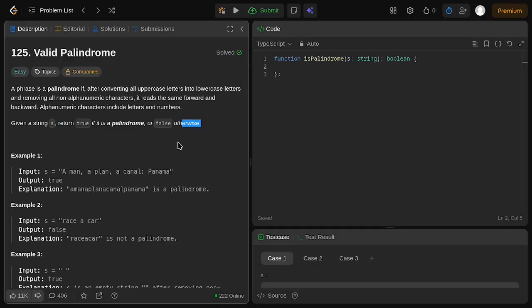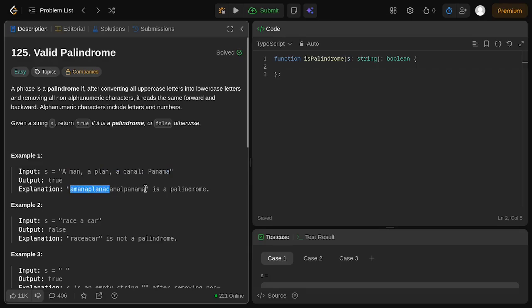We have example number 1 right here, where the parameter s is the string "A man, a plan, a canal: Panama". It is considered true because if we remove all of the non-alphanumeric characters and normalize this into lowercase only, then we get a palindrome sequence.